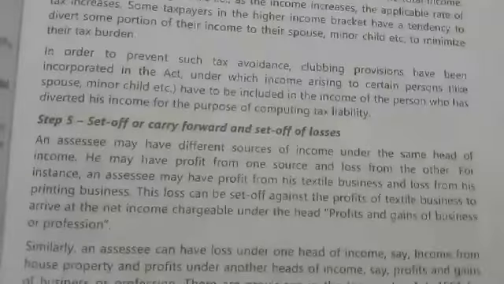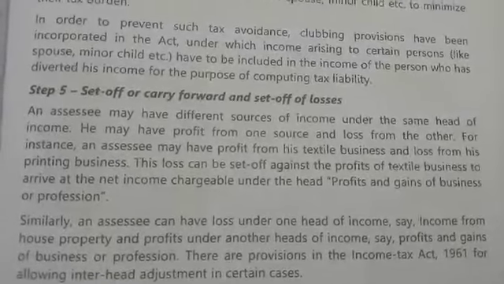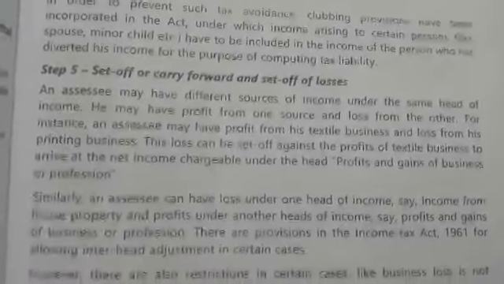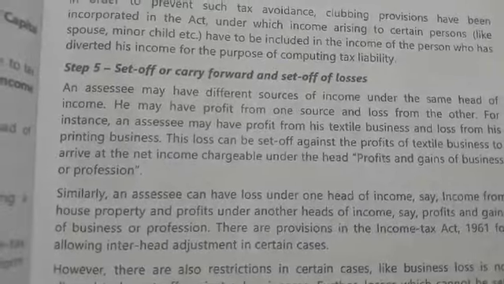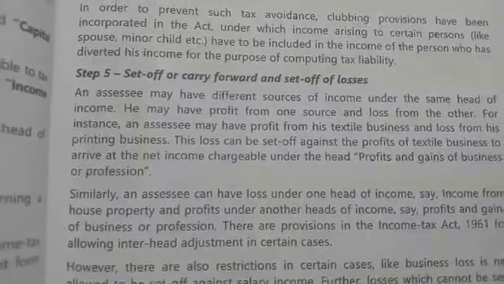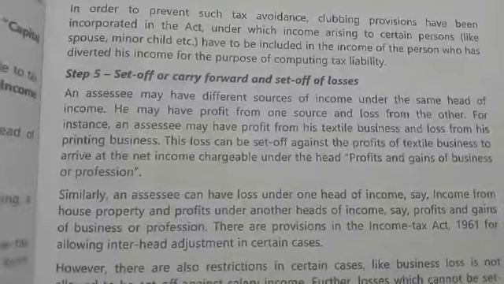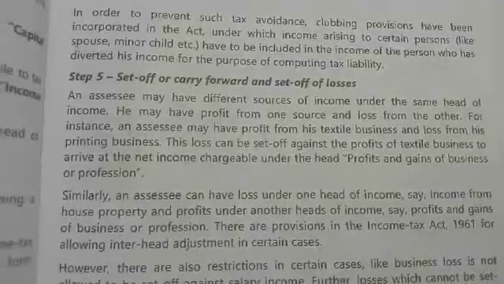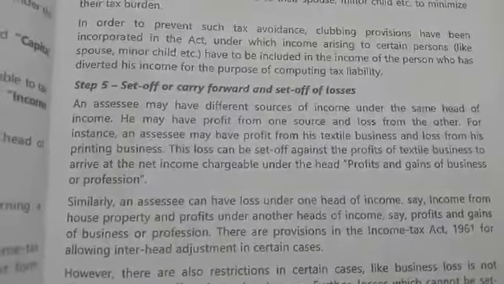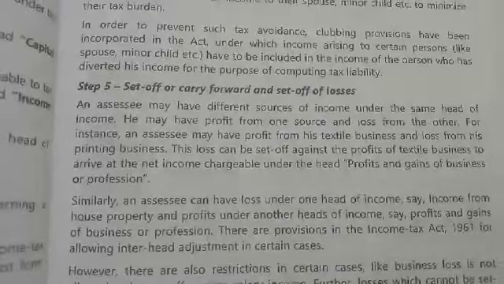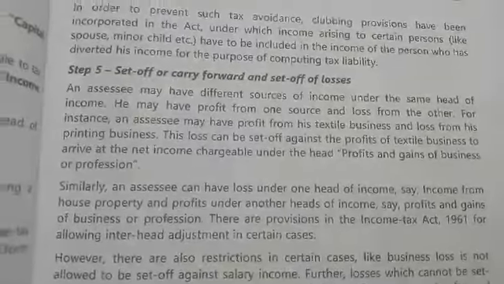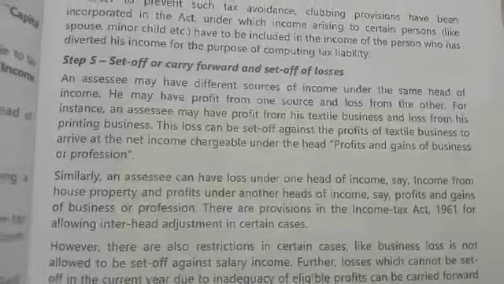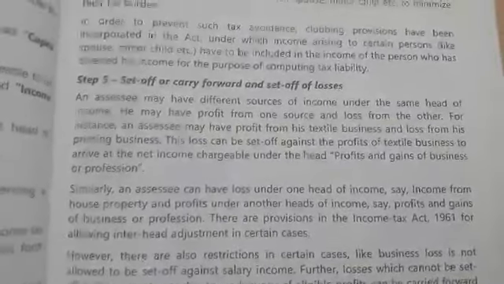Next is set off or carry forward losses. So the assessee may incur profits under one head and losses from another head. So to set off that, one head's profit will be used to set off another head's loss, like, let it be the loss under the same head or under different heads.